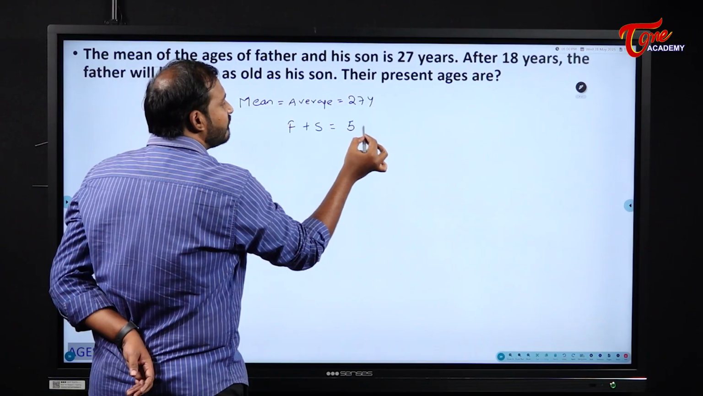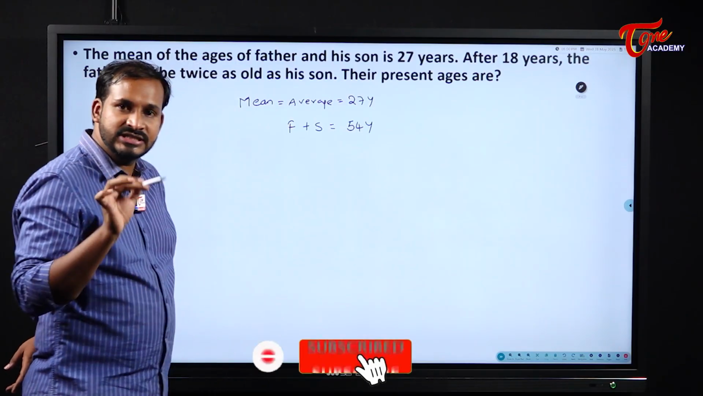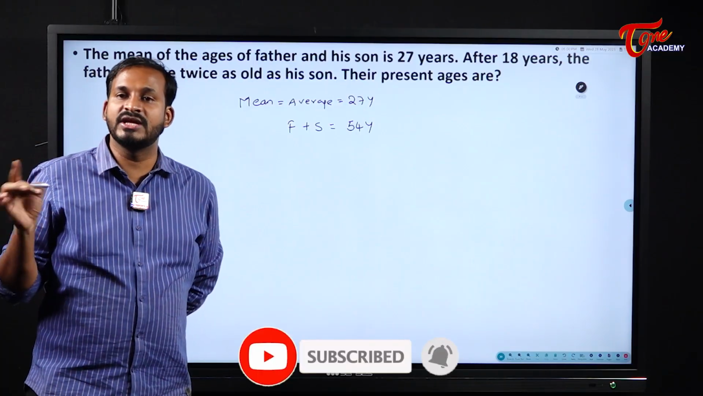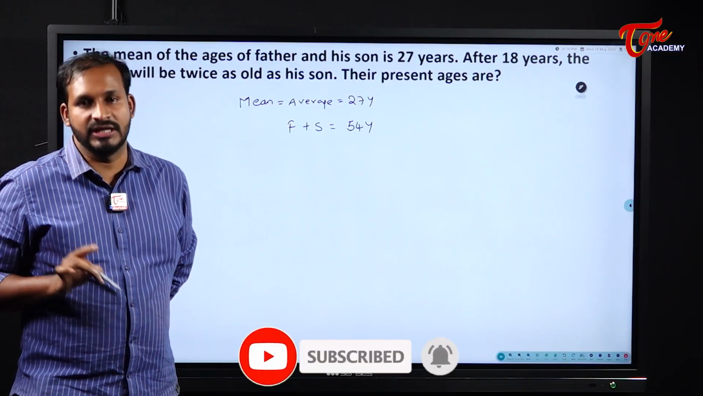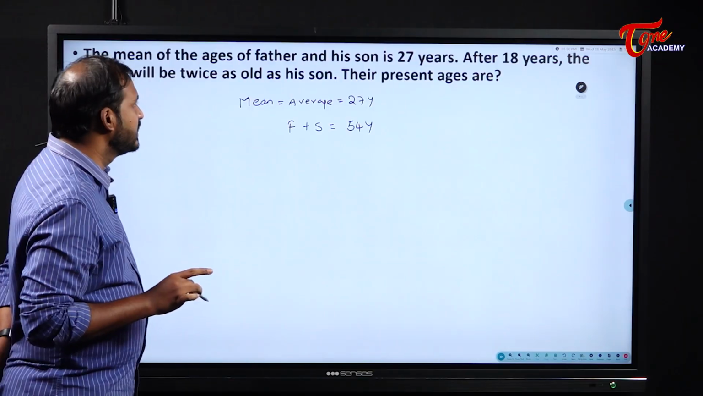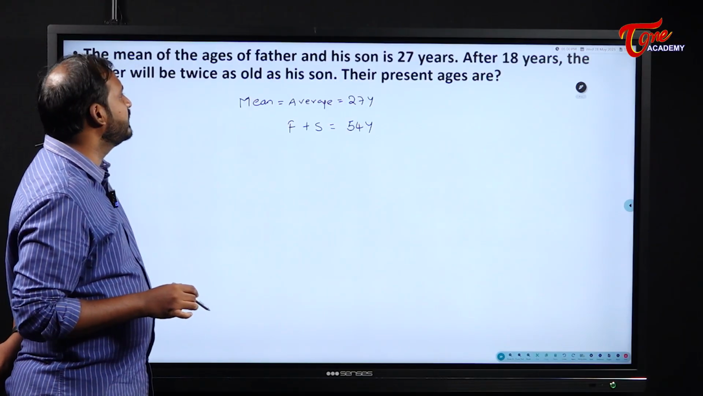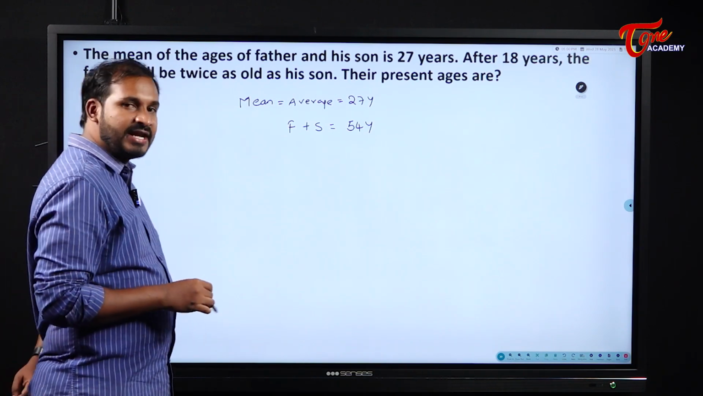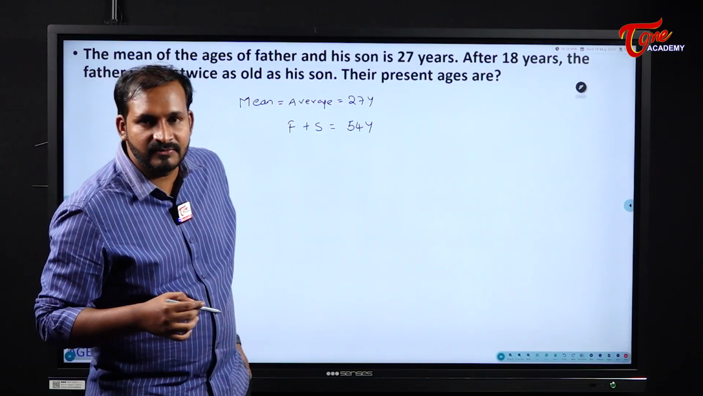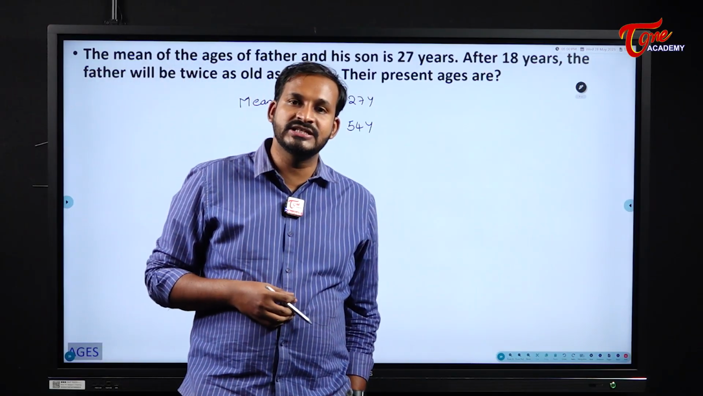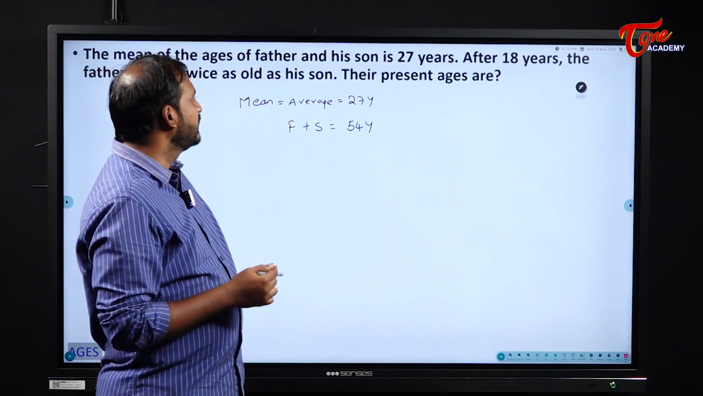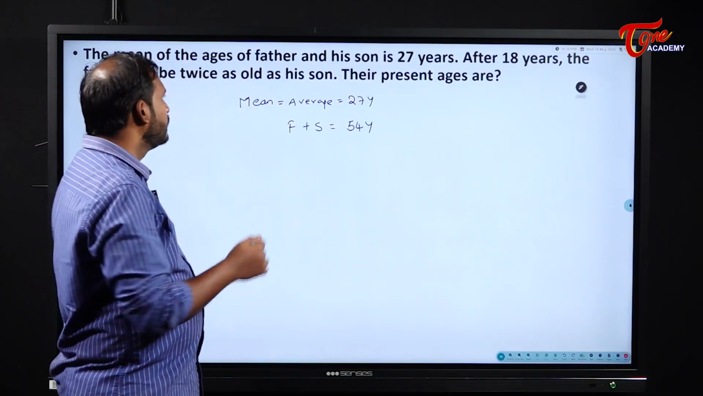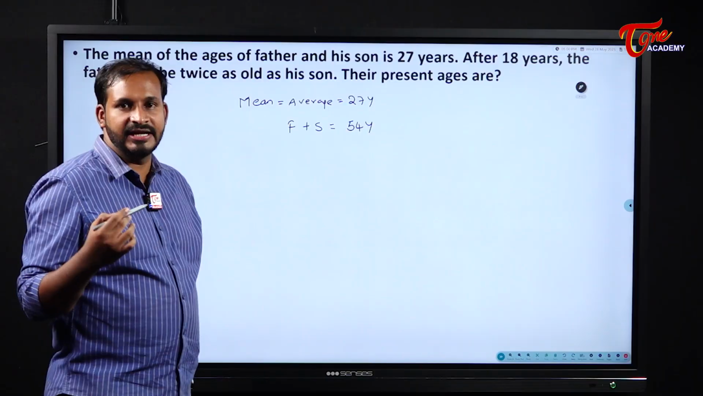27 twos are 54 years. Why? Because their average is 27. So the sum of their ages will become how much? 54 years. After 18 years, the father will be twice as old as his son. After 18 years, both of their ages will be increased by how much? 18 and 18, right? Both their ages will be increased by 18 and 18.